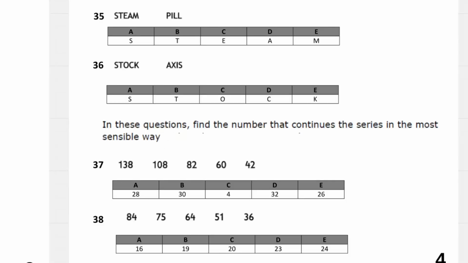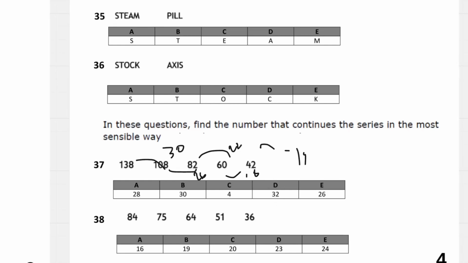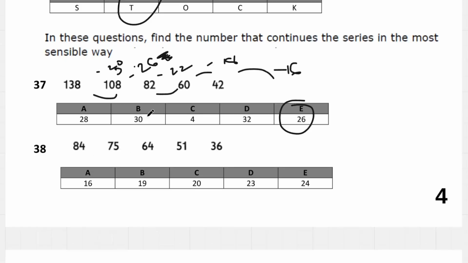Question 37, we have to find the difference from here to there, which is going to be 30, and then here is going to be 26, here's going to be 22, and then that one's going to be 18, which means minus 4, minus 4, minus 4. We have to minus 14, which is going to be 28, which is A. And then question 38, 84, 75 is 9, 9, 54, 2, oh no, this one would be 11.